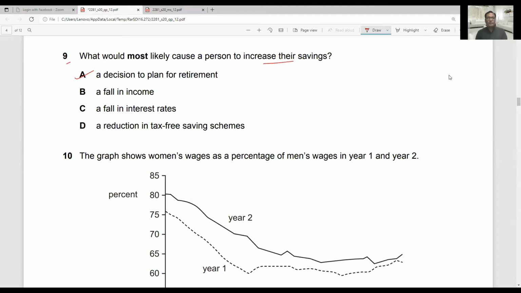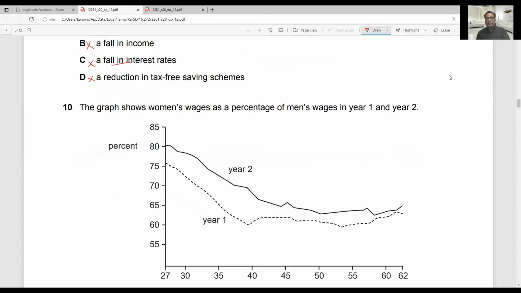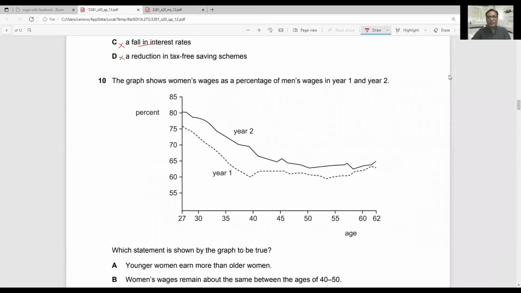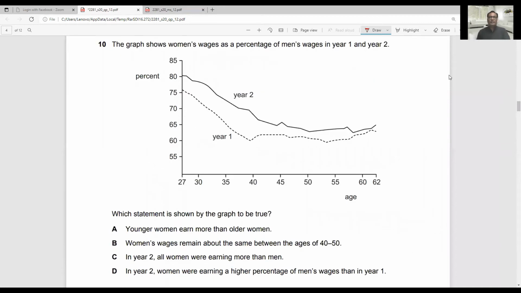And option B is a fall in income. If income falls, you cannot save more. Fall in interest rate: when the interest rate is low, people get more loans from financial institutions, and they hold less money in their bank account, because the bank is not offering a good rate of interest. This will also decrease savings instead of increasing them. So option A is the correct answer. It will increase saving, because now people are planning for retirement and they will save more, because after retirement they will have to rely on that saving.